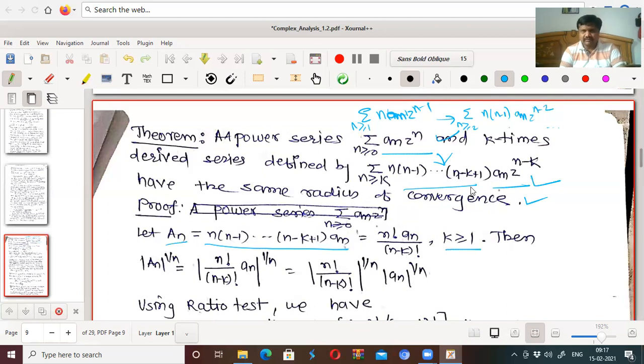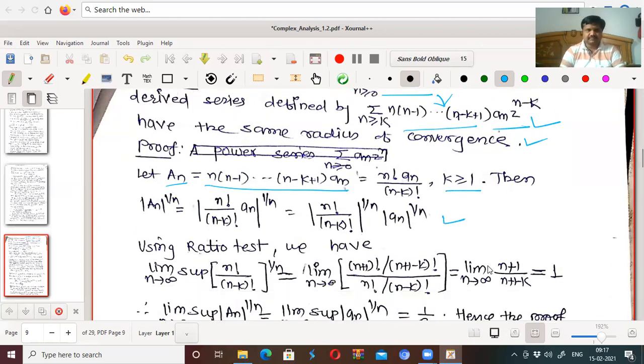So A_n, I will consider this one. Then mod A_n to the power 1 by n is equal to mod of n factorial upon n minus k factorial a_n to the power 1 by n, that is, n factorial upon n minus k factorial to the power 1 by n into mod of a_n to the power 1 by n. By using the ratio test, we have limit as n tends to infinity of this term to the power 1 by n equal to limit as n tends to infinity of A_(n+1) upon A_n.